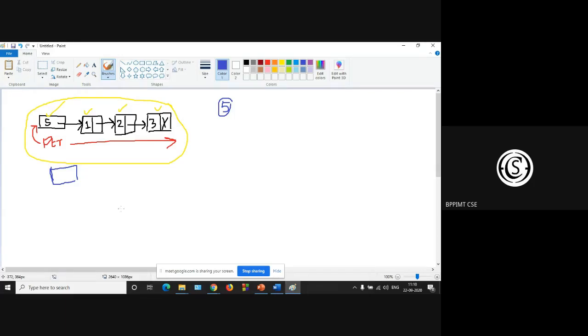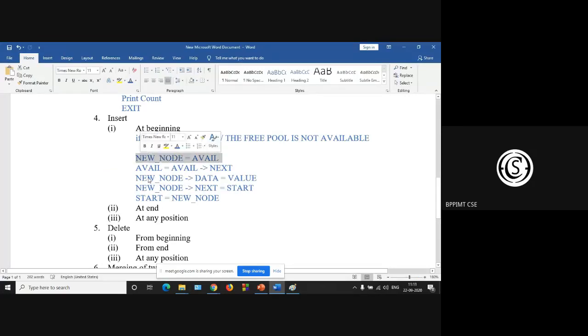Let this name be new node. So new node is avail. This particular line will allocate a space from the available memory space for the new node. Is it clear? Yes, sir.